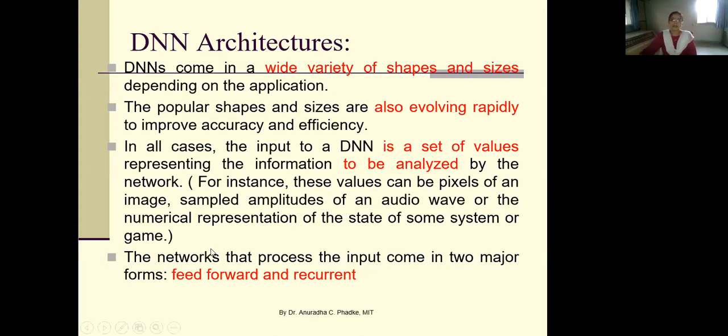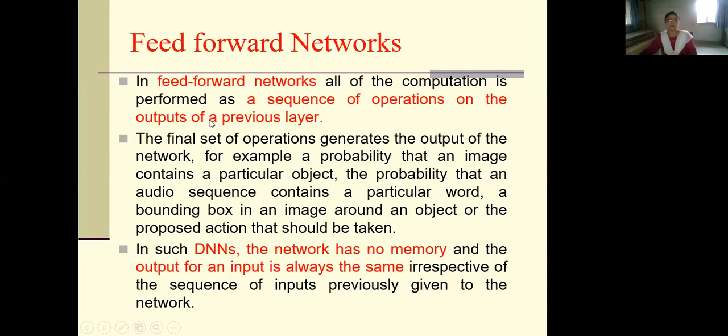Okay, so like conventional neural networks, deep neural networks can be divided into two types: feed forward type deep neural networks and feedback type deep neural networks. Feedback type neural networks are also known as recurrent neural networks. So feed forward networks: in feed forward networks, all of the computation is performed as a sequence of operations on the outputs of a previous layer.